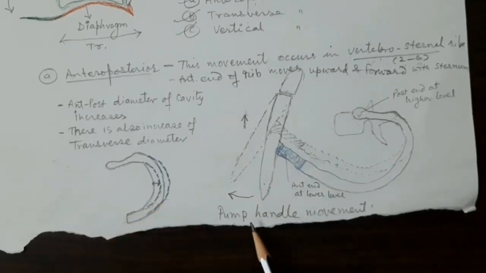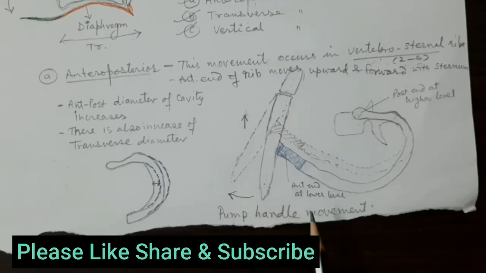Which pump? The pump in a bore well, which is fitted and manually operated. You just move the handle, which is horizontally placed, up and down, so the water starts coming. But here it is not up and down, here it is antero-posterior movement. But it is something similar to the pump handle movement.